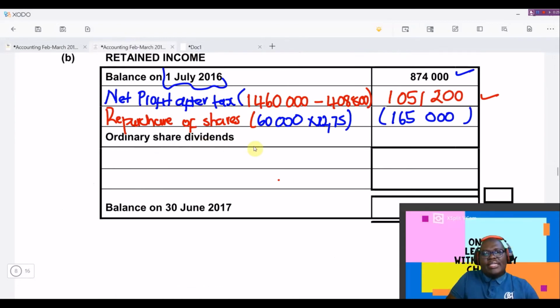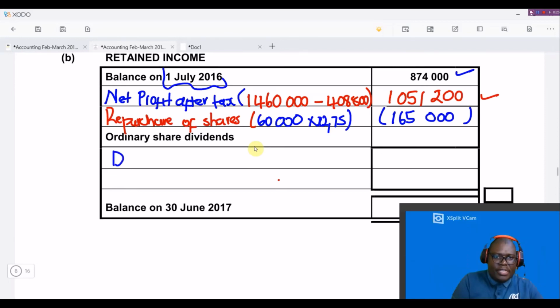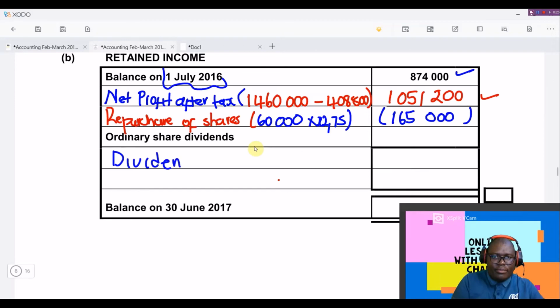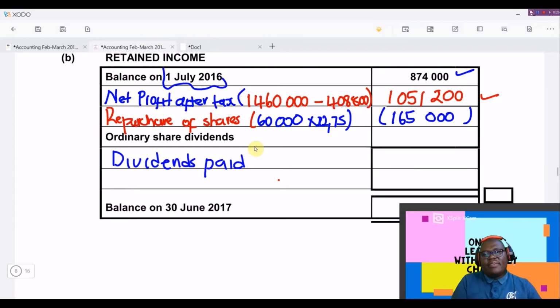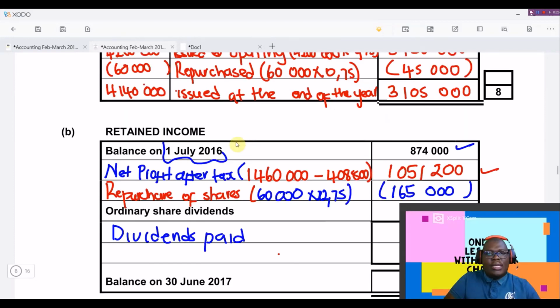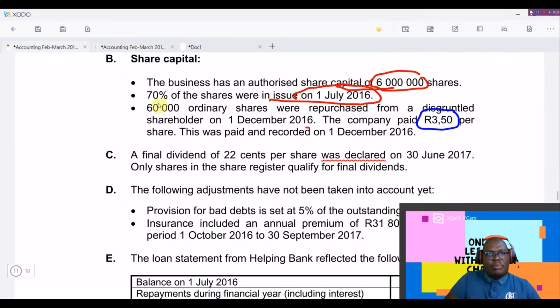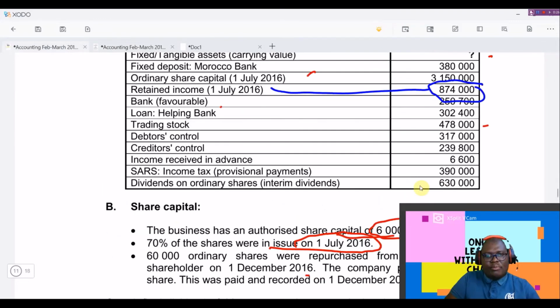We have ordinary share dividends. Now, your ordinary share dividend account is made of two types: the dividends that were paid and the dividends that were declared. So we can just write here dividends paid. Most of the time, the dividends paid, we will get the amount from the trial balance, the pre-adjusted trial balance. So we'll definitely get it somewhere here.